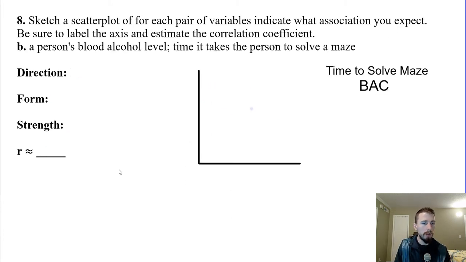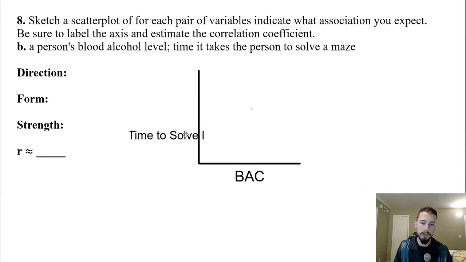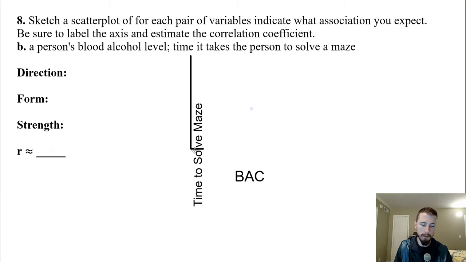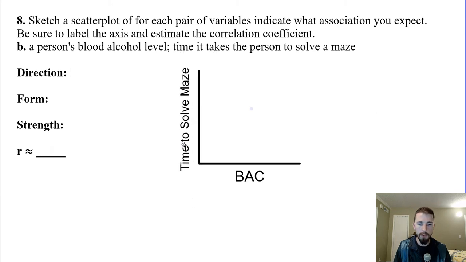Part B, a person's blood alcohol level, BAC, and time it takes for them to solve a maze. So it's kind of funny. All right, so what we're going to be looking at is as the blood alcohol content increases above the legal limit, then how long does it take them to solve the maze? So I'm actually going to write this one vertically like that. Oops, not what I was trying to do. Okay, so as we increase in blood alcohol content, what's going to happen to the amount of time it takes you to solve the maze?